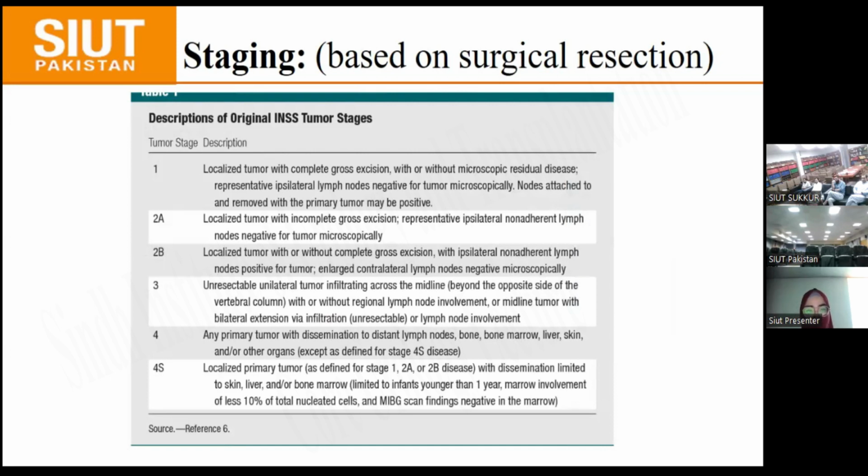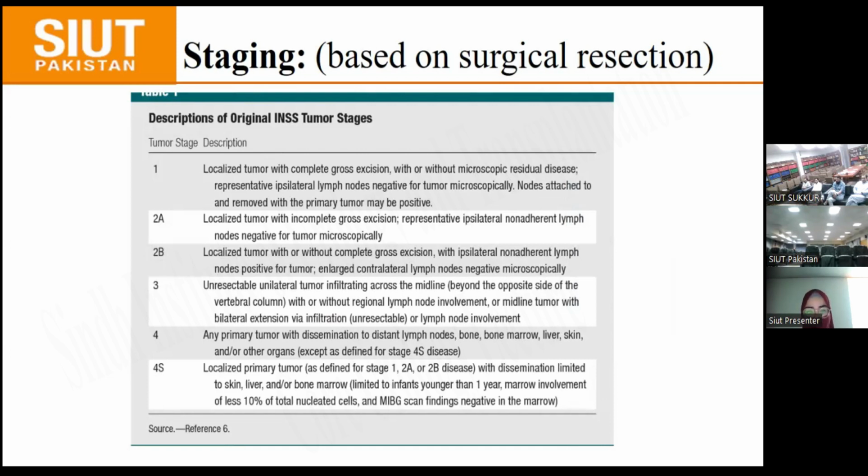Stage 3 is unresectable unilateral tumor infiltrating across the midline or beyond the opposite side of the vertebral column with or without regional lymph node involvement, or midline tumor with bilateral extension via infiltration that can be unresectable or lymph node involvement. Stage 4 is any primary tumor with dissemination to distant lymph nodes, bone marrow, liver, skin, and other organs, except as defined in stage 4S.